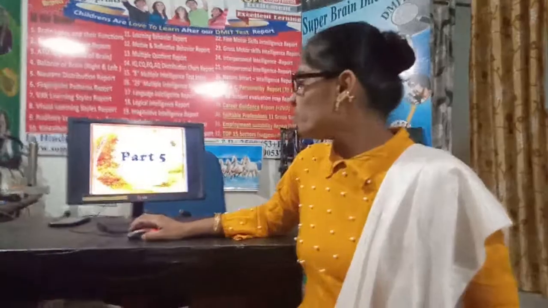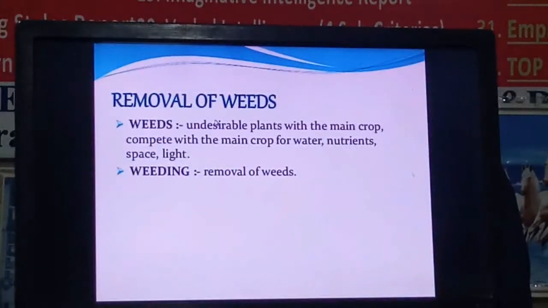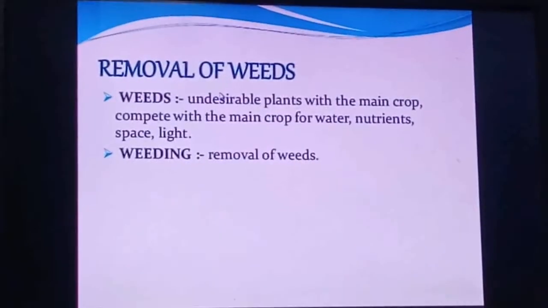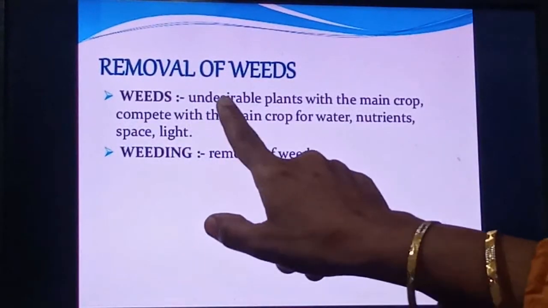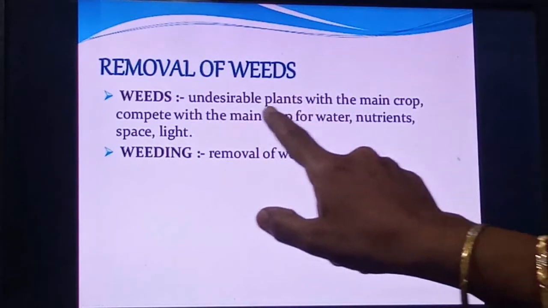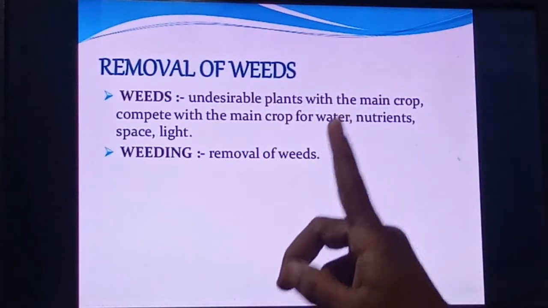See here, today's part 5, protection from weeds. How we can protect the crop from the weeds. So for that, first you should know what is meant by weed. Weeds are nothing but undesirable plants, the plants which we don't want, right?